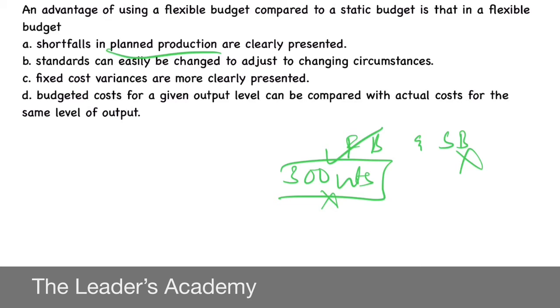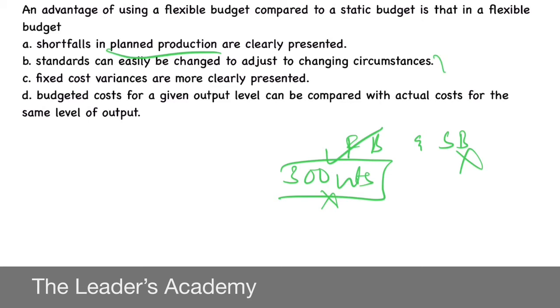Flexible budget means it is a restatement of the original budget, that is static budget, adjusted to the actual level of activity, or here we can tell to the actual level of units sold, because actual level of units sold is also an activity. So what are we going to change? The level of activity we are going to change, and we are not going to change the standards. The standard we have set is not going to be changed. That's why even option B is not the right option.